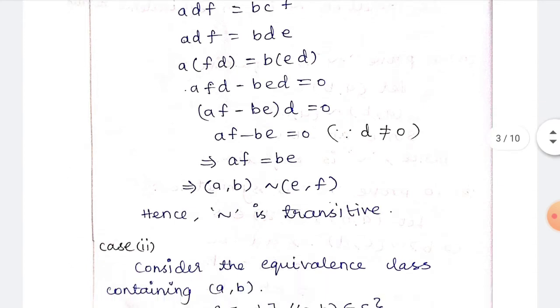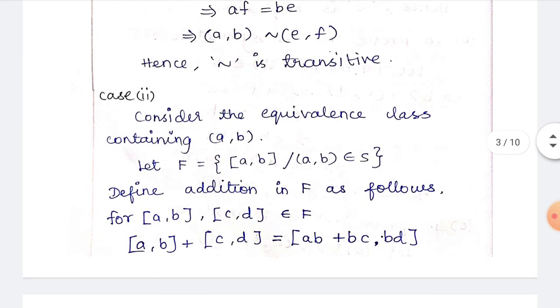The second case: consider the equivalence class containing (a,b). Let F be the set of equivalence classes [a,b], where (a,b) belongs to S. We have to define addition in F as follows. The addition of [a,b] and [c,d] belonging to F means we take the addition of these two brackets as AD plus BC.